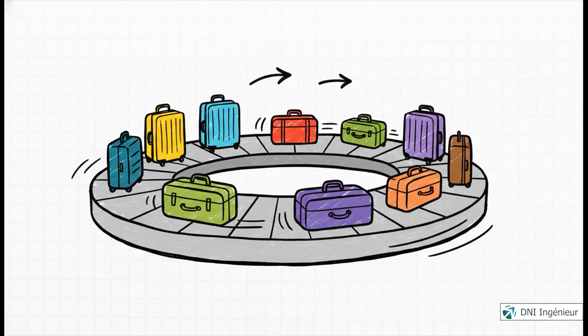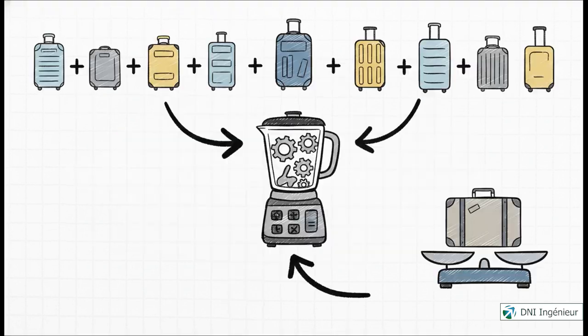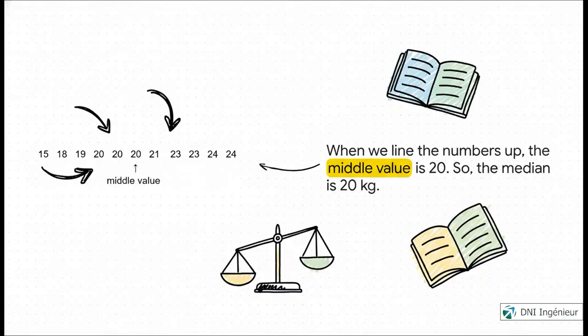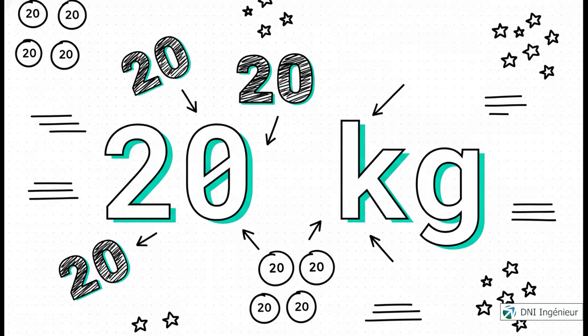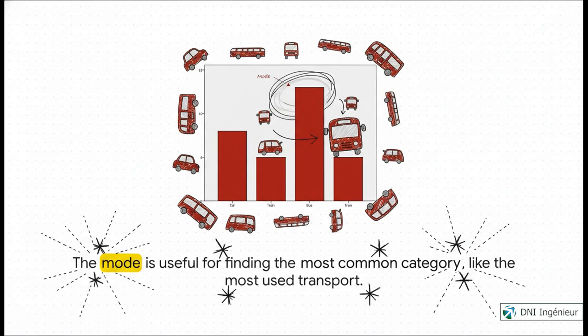Okay, let's put this into practice with a real-world example. To find the mean weight, we just add them all up and divide by 11. Pretty simple. Now for the median, we just line them up. And look, the one right in the middle is 20. And since 20 appears 3 times, more than any other number, that's our mode. The mode is also super useful for stuff that isn't numbers, like finding the most popular choice.